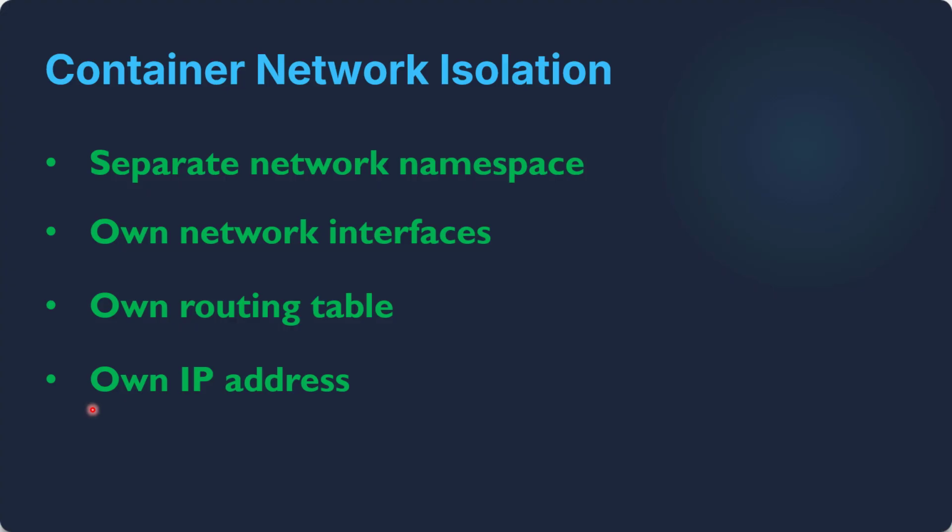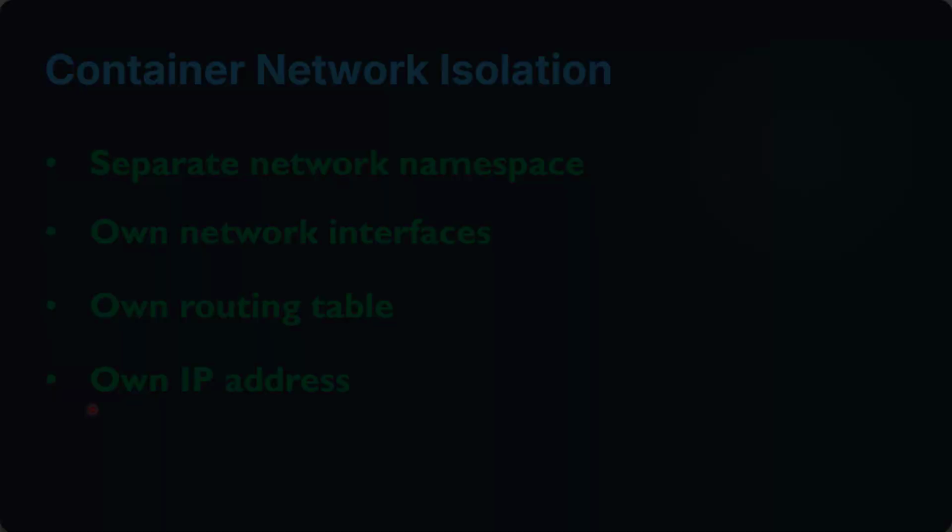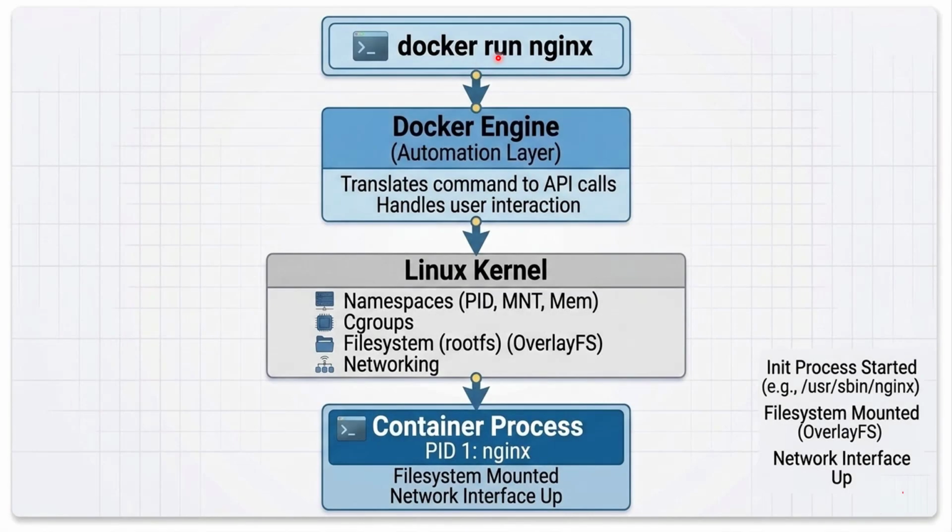So far we have looked at the building blocks. Now the question is, how does Docker actually create a container? When you run a docker run nginx command, it might feel like something complex is happening. But here's the reality. Docker is not doing any magic. It's simply orchestrating what Linux already provides. The Docker engine prepares everything. Then it asks the Linux kernel to create namespaces, configure cgroups, mount the file system, and set up the networking. And finally, the kernel starts a process.